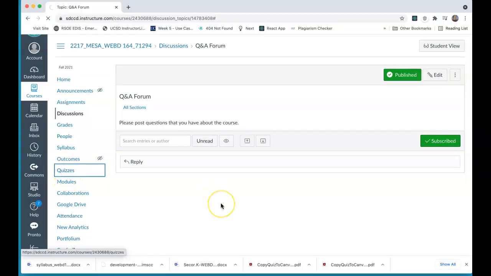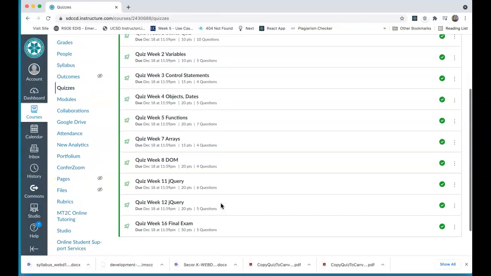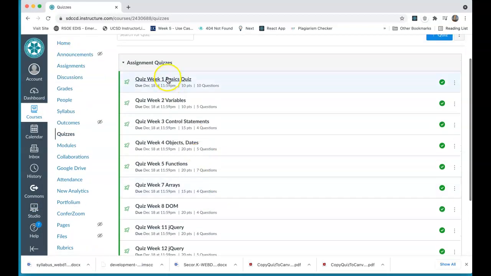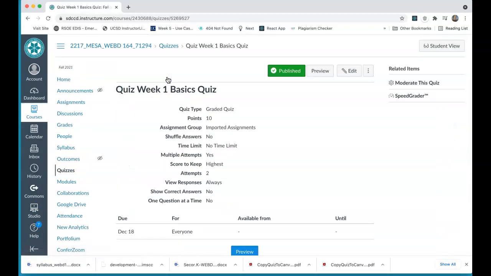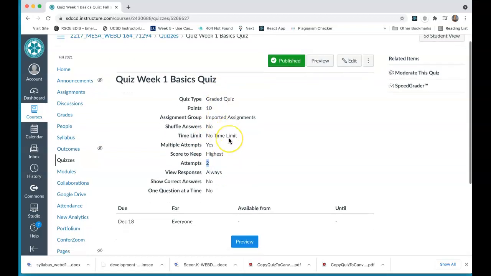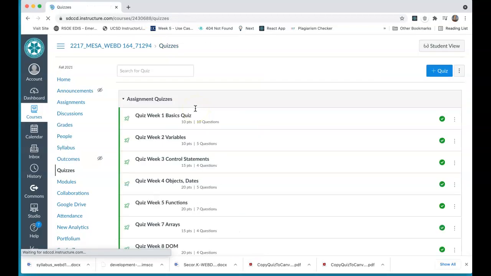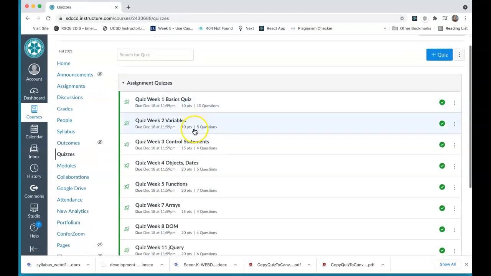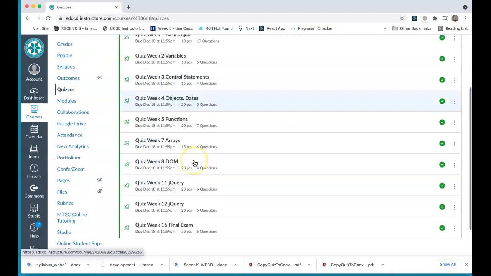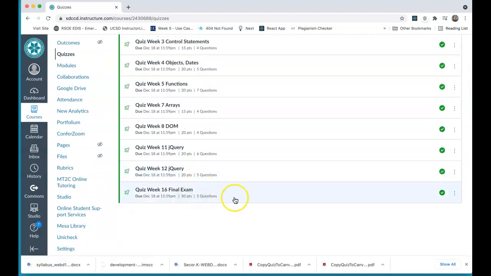There are several quizzes. Now the good news about these quizzes is that when you pop in here, you can take as many times as you want on this. Multiple attempts, yes. Attempts too, I'll change that. I just noticed it right now. But you can have as many times as you want, because I want to use the quizzes as education. So they're pretty much free points. So we have some that are 10, some that are 20, some that are like that. And our final exam is worth 50.